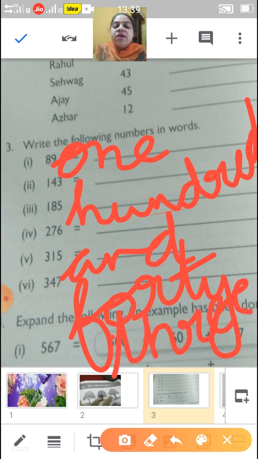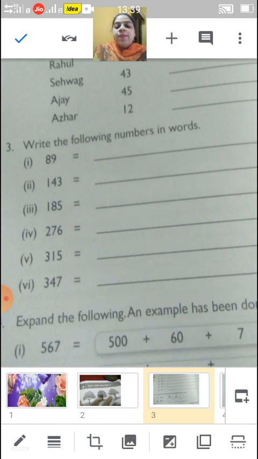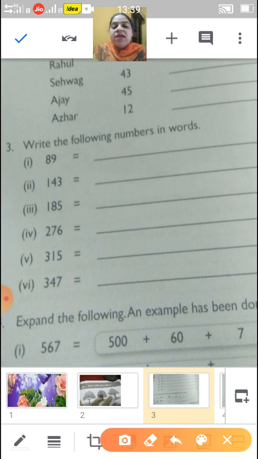Okay, children, you will write in the same line. I don't have space, so you will write here only. Understood? You will complete this as I told you, writing number names for practice. So I hope you will complete this. Okay, children? Now come to next question.